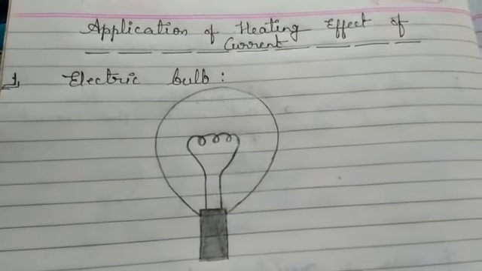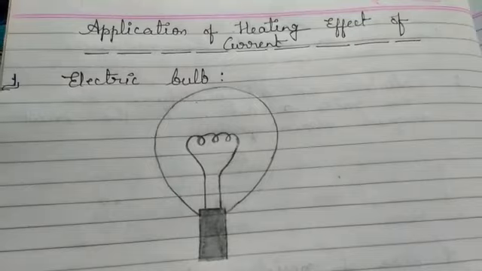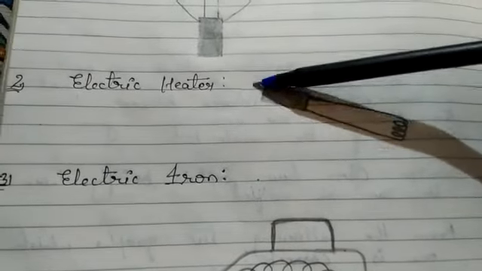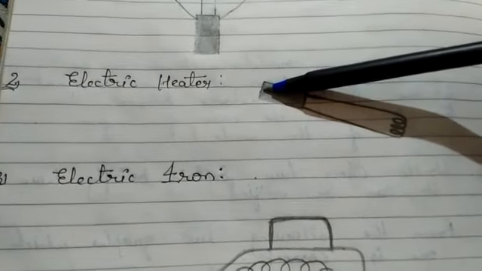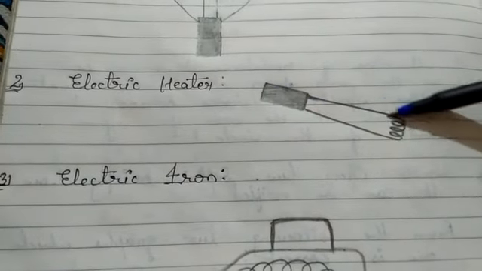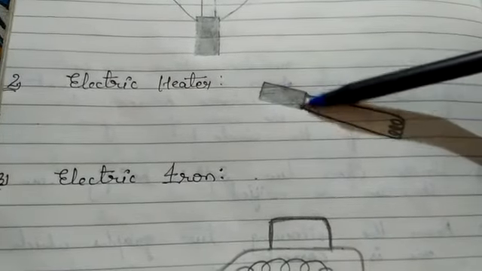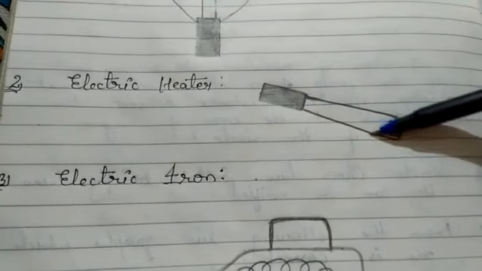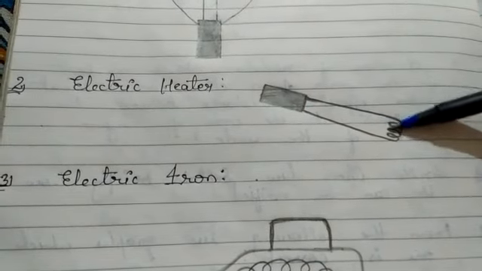Then let's move to the second application. This is the second application of the heating effect of current. You can see here an electric heater. In an electric heater there is one rod. You can see one rod is there.